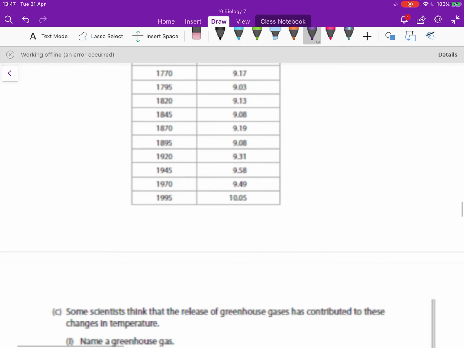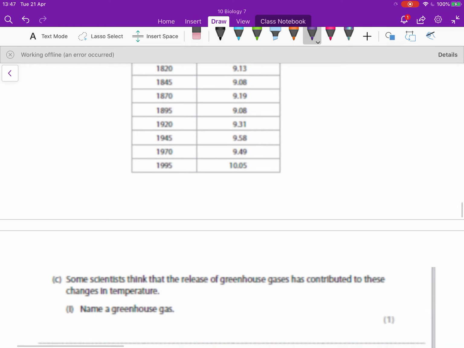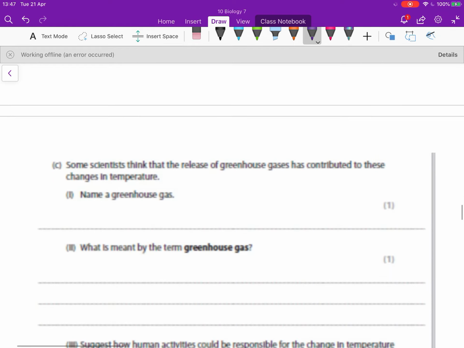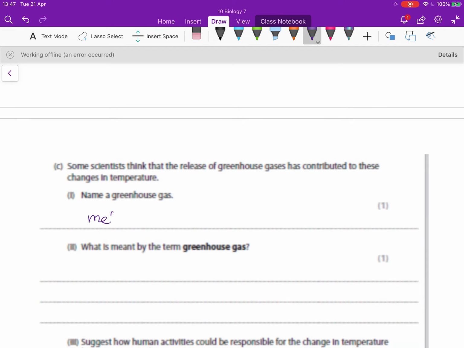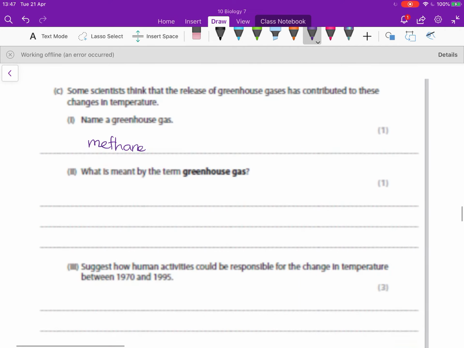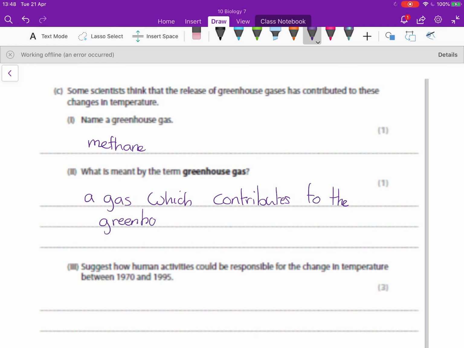Looking here at this data, so there's information about temperatures and different years. I've obviously scrolled past that quite quickly, but name a greenhouse gas. So methane, there are others you could pick as well, but it's just for 1 mark. What's meant by a greenhouse gas? So a gas that contributes to the greenhouse effect. So any gas that's going to absorb energy or absorb radiation is going to be a greenhouse gas. But just for 1 mark, any gas which contributes to the greenhouse effect. And so an increased level of that gas could cause global warming by causing an enhanced greenhouse effect.